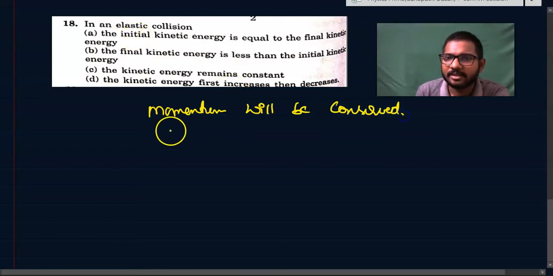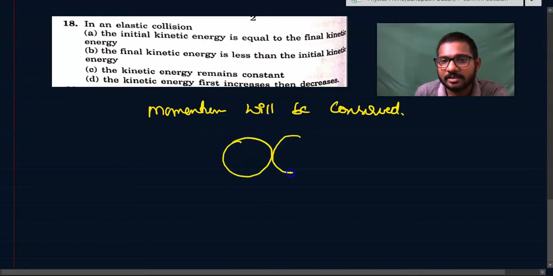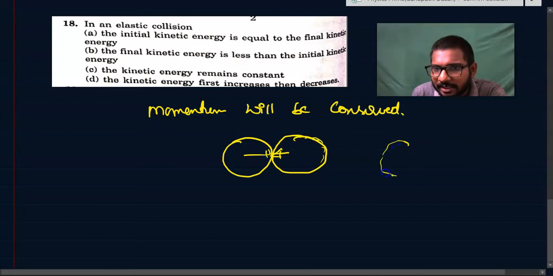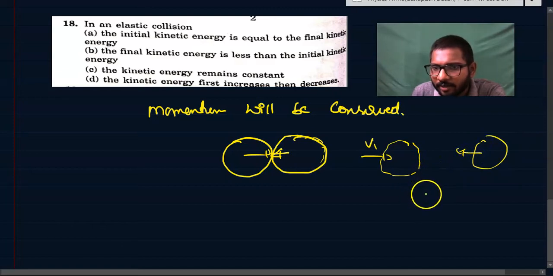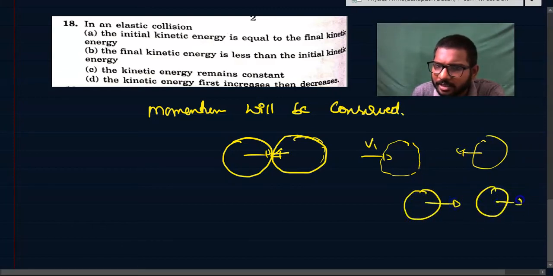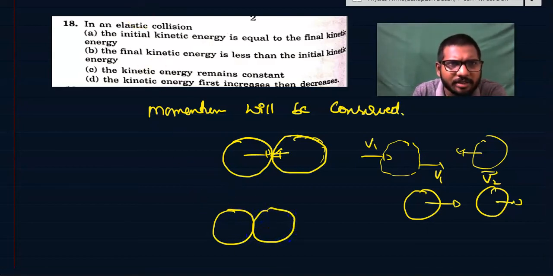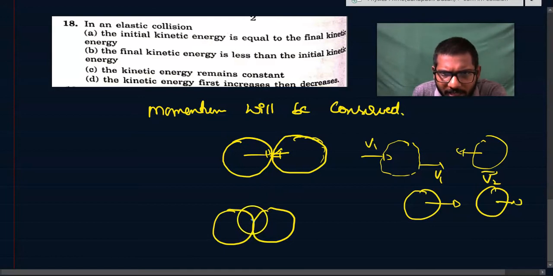But in an elastic collision, carefully observe, friends, what will happen? Because the particles are completely elastic, suppose one is coming with a velocity v1 and the other is coming with a velocity v2. When they collide at a particular point of time, see, students, very carefully, this point is very important, a fundamental point. Actually there will be deformation in the particles at the point of contact.